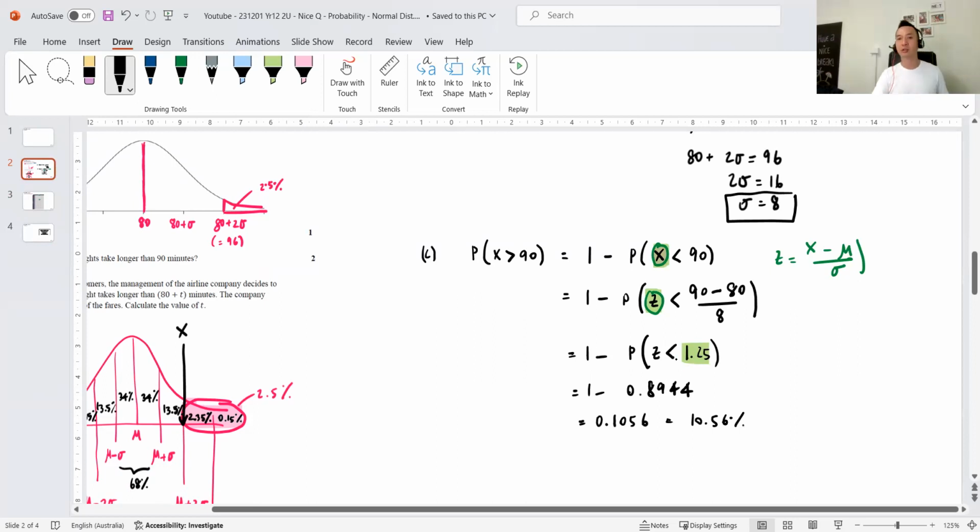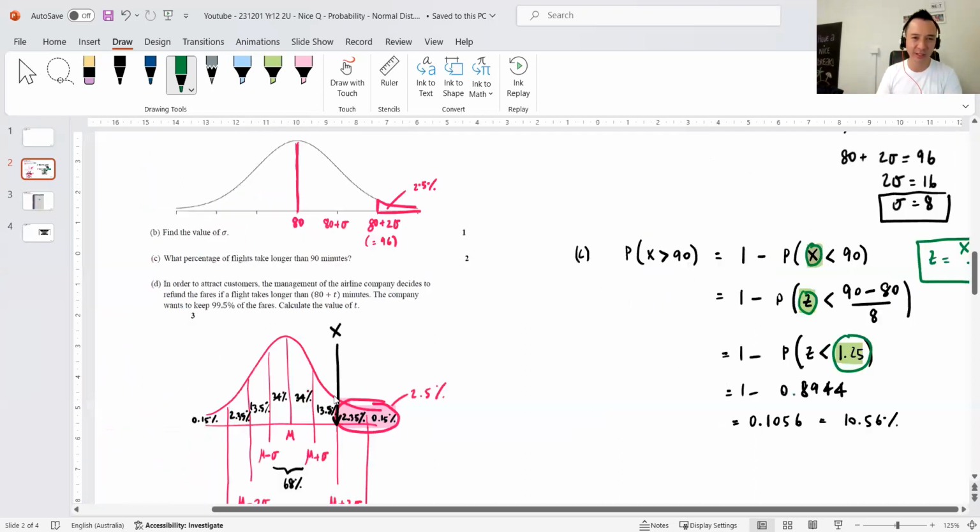Is that okay? So now, how did I know to use a table? Because this number here, if it was 1, 2, or 3, I think I can use the normal curve there, but it's 1.25. If it's anything but a whole number, I've got to use a standard table, which should be given to you as part of your test. Now, is that okay so far?